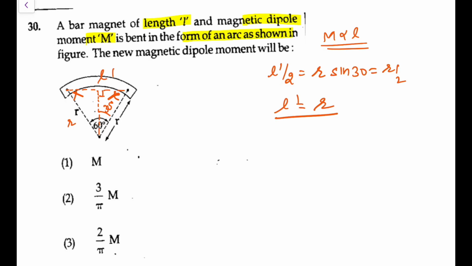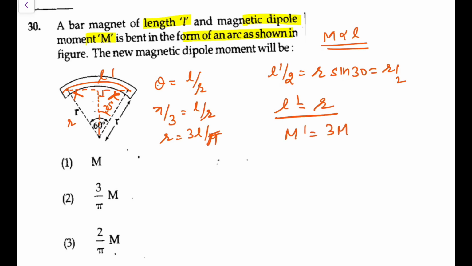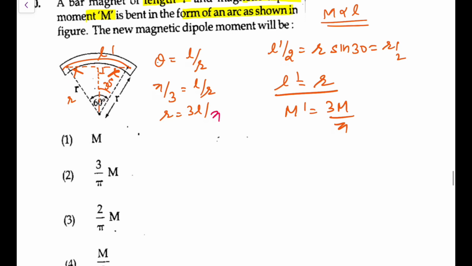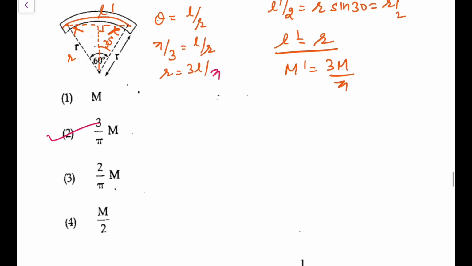And what is the relation between R and the overall length? The length of arc, you write from theta equals L, the complete length, upon radius, and that theta is 60 degree, meaning pi by 3 is L by R. So R is equal to 3L by pi. Because the separation has become 3L by pi times, the magnetic moment M dash would also be 3M by pi. Let me write it clearly, it would be 3M by pi. So going by this, I'll go for option 2 in this particular case.